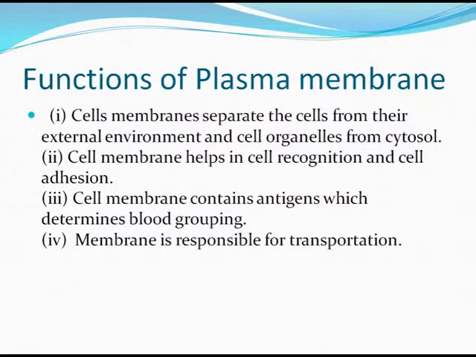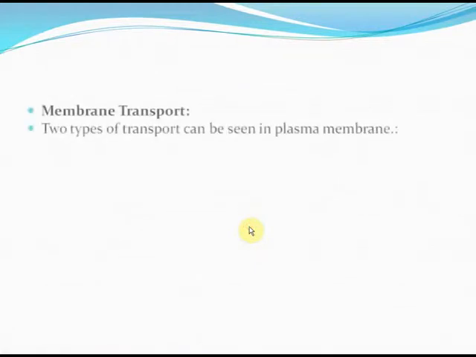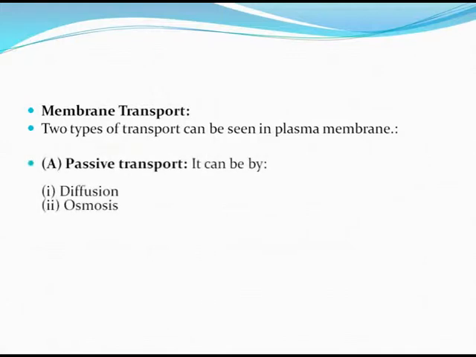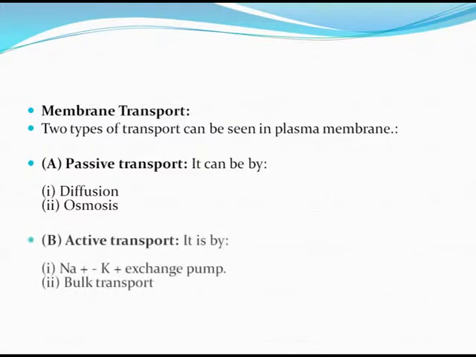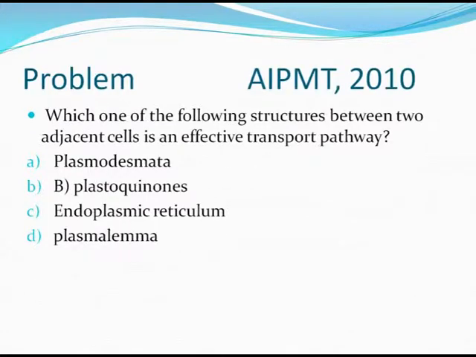Membrane is responsible for transportation. The membrane transport is of two types in the plasma membrane. Passive transport is by diffusion or osmosis. Active transport is by the sodium-potassium exchange pump or in the form of bulk transport.